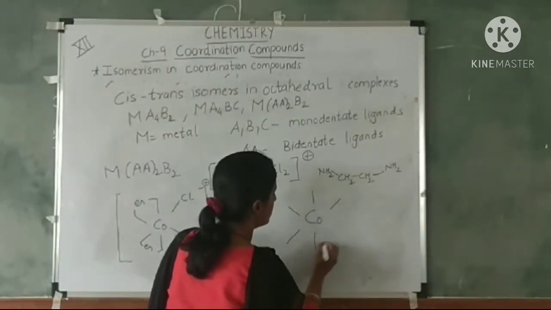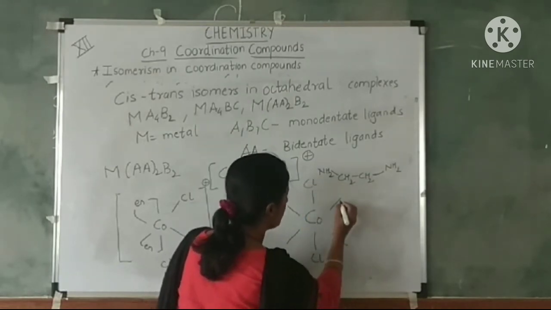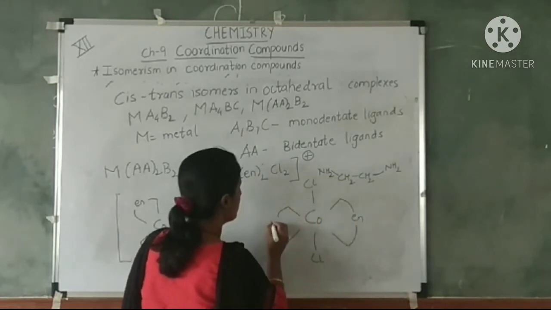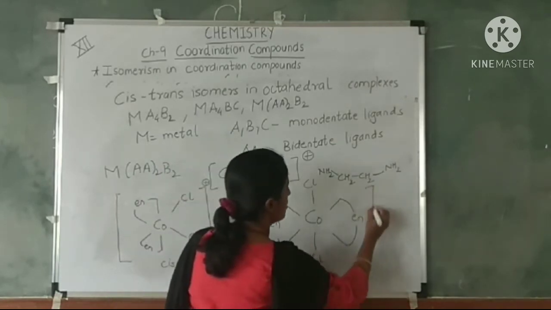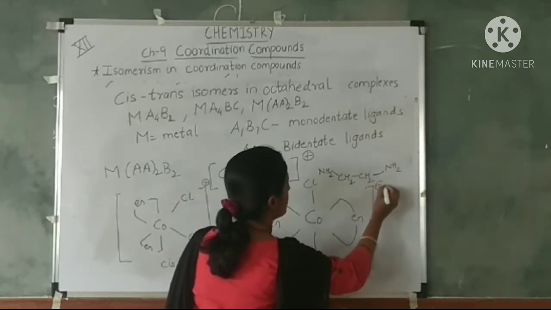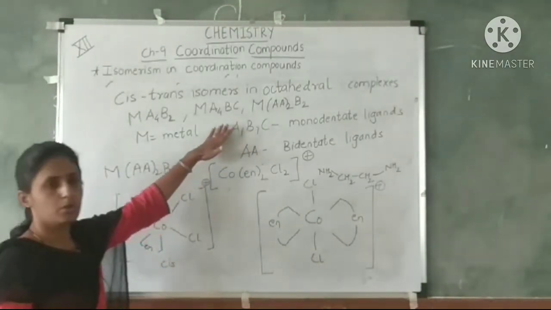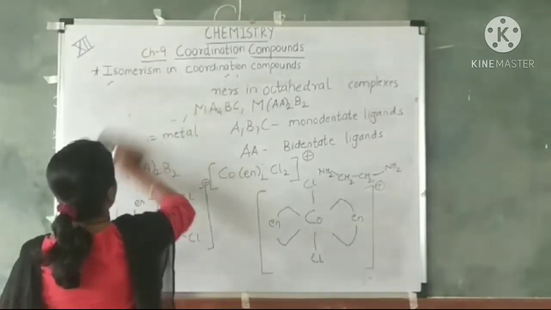Trans isomer will be where the chloride ligands will occupy the opposite position. Okay, so this is the example of Ma2B2 complex. Moving on to the next topic, that is optical isomers.